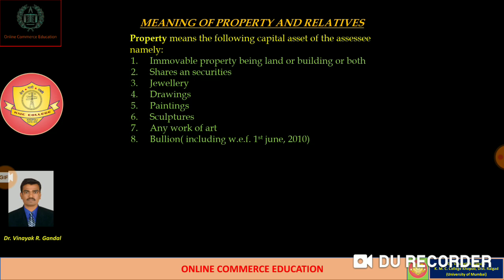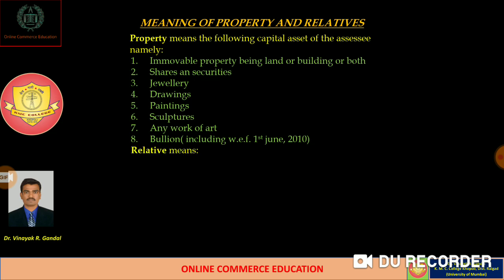So these are the various types of properties we are going to consider while determining taxable income under the head of income from other sources.